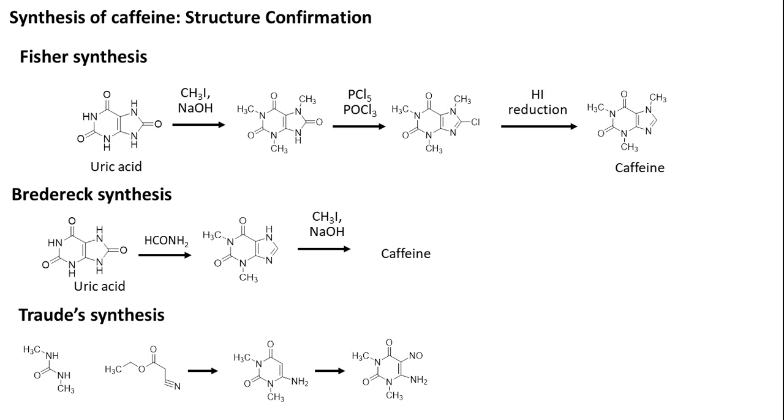So this is treated with nitrous acid, HNO2, to obtain the nitroso derivative of uracil. So this nitroso group is reduced to obtain a diamino group. This is made to react with formic acid to close the imidazole ring. So in this way he got theophylline. So the theophylline is methylated to obtain caffeine. So this is the way how caffeine is synthesized. These reactions are also used for obtaining caffeine from natural sources as well as synthetic sources.